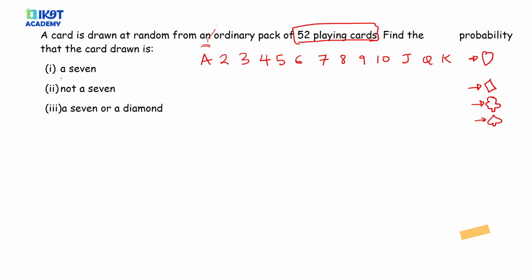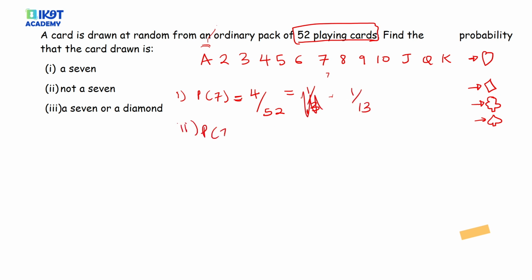The probability of getting a 7 is therefore 4 out of 52. This should make sense because there are 4 sevens: a 7 of diamond, 7 of flower, 7 of spade, and 7 of hearts. So this is 1 out of 13 when you reduce it further.